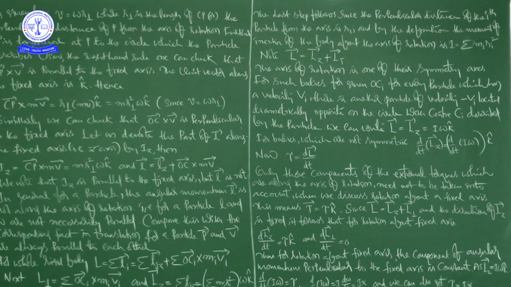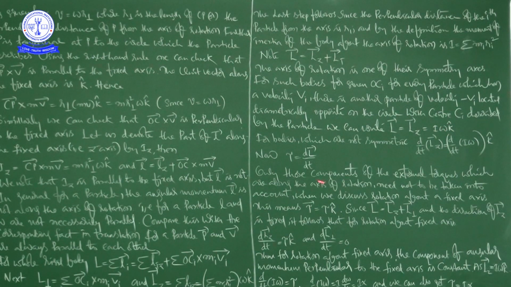As a result, for symmetric bodies L perpendicular is 0, and hence only Lz is available. So the total angular momentum L bar is equal to Lz bar, which is I omega into k cap.